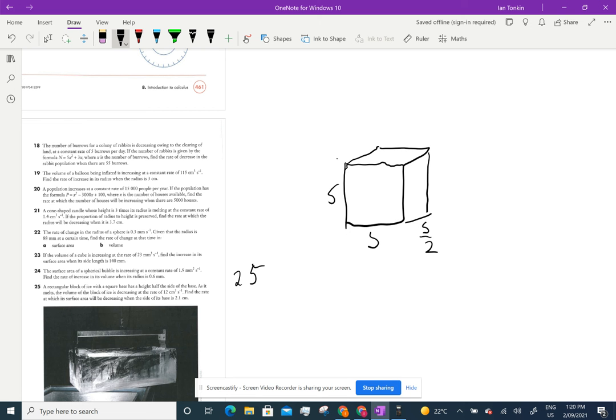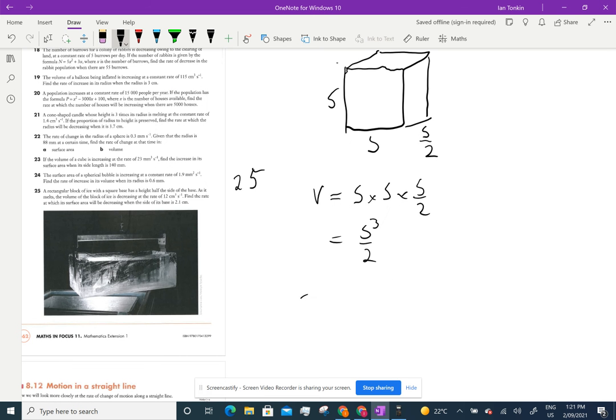A rectangular block of ice has a square base. Well, their picture of that ice block is nowhere near right. Half the side. As it melts, the volume of the block of ice is decreasing at a rate of 12 centimetres cubed per second. Find the rate of change. Well, let's find the rate of change of the surface area. So let's find the volume, and it's s times s times s on 2, which is s cubed on 2.